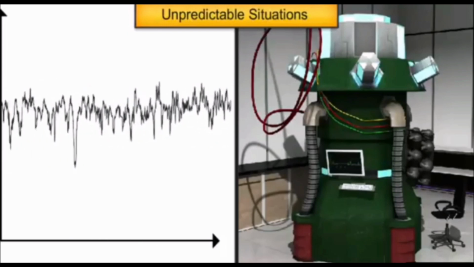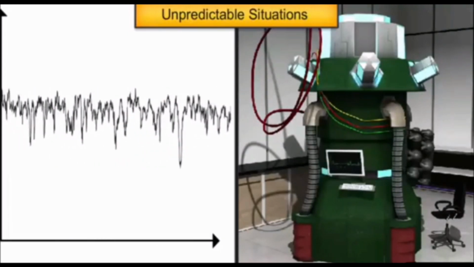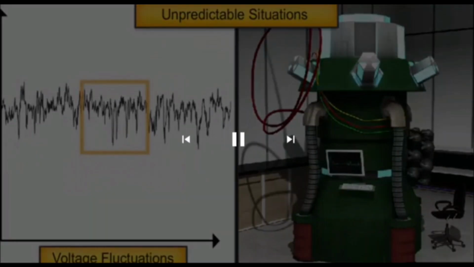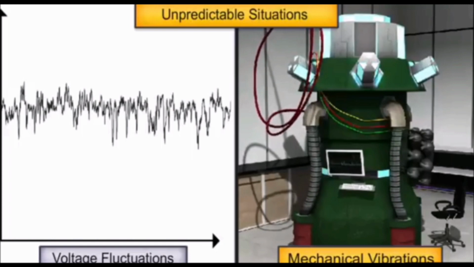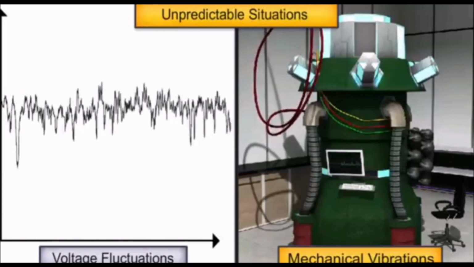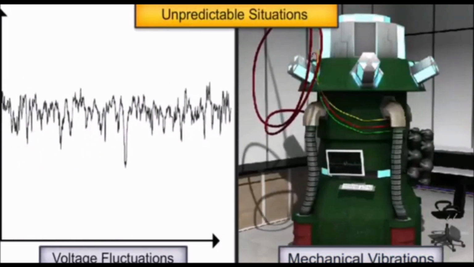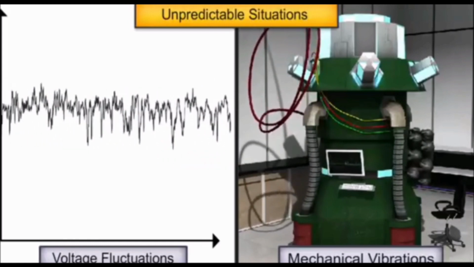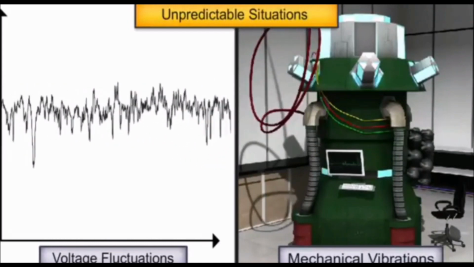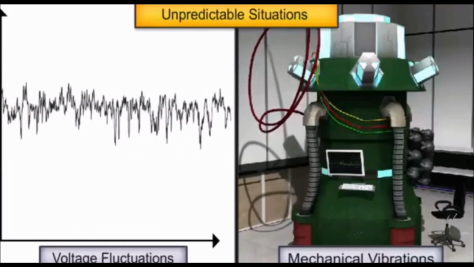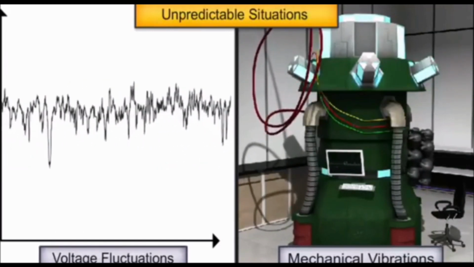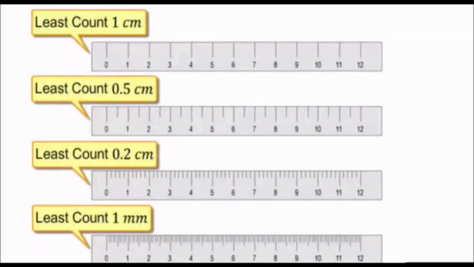In random errors, we can say that they are unpredictable situations like voltage fluctuations and mechanical vibrations. So depending upon voltage fluctuations and mechanical vibrations, everything will be affected. So one time we'll have a high fluctuation, one time a moderate fluctuation, one time a very small value. So there is no perfectness in the value. We call this type of thing a random error.